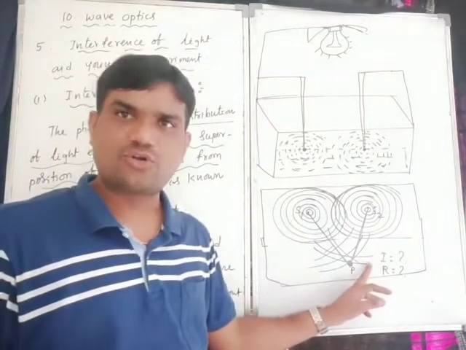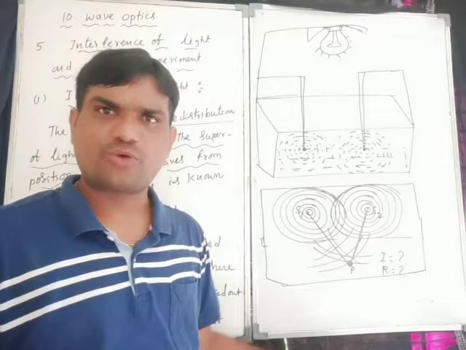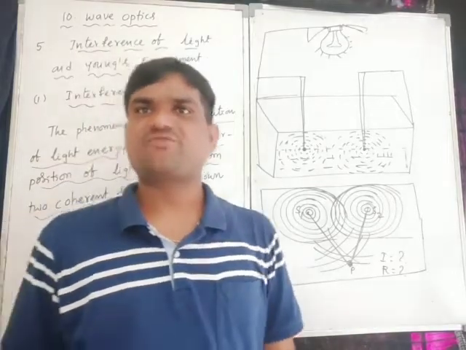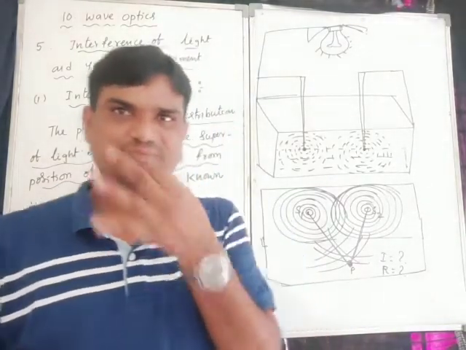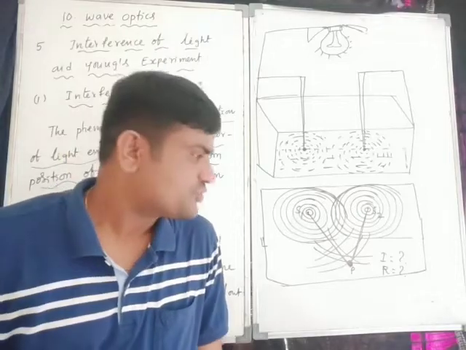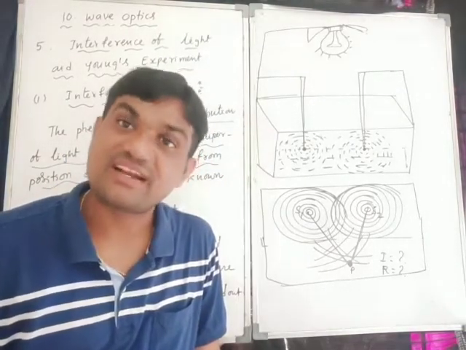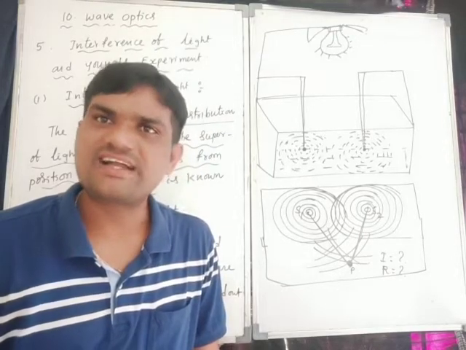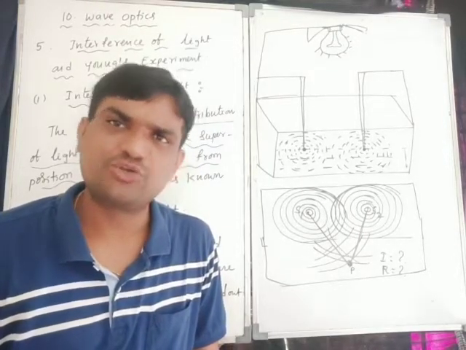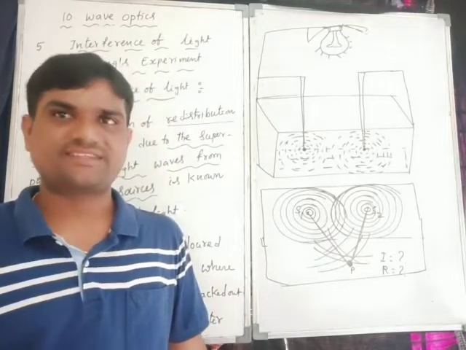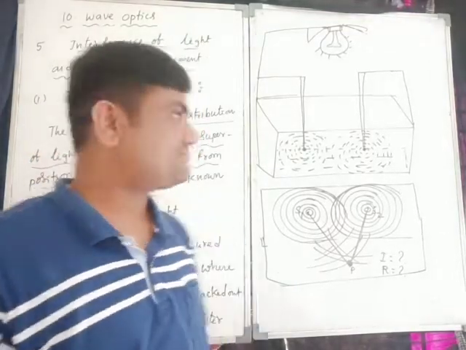So I is equal to how much? R is equal to how much at point P? It's a very, very important concept. And there are five more questions. What is the intensity at point P? What is the condition for constructive interference? What is the condition for destructive interference? These two topics are there.